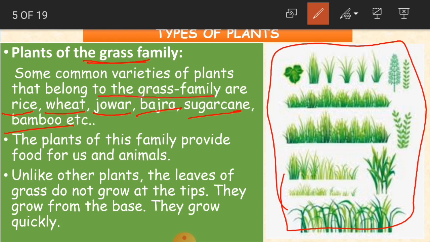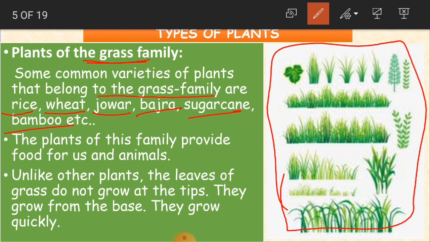They look like grass only. That's why they are called the grass family. We know the rice plant. Maybe you have seen the paddy crop. Paddy is nothing but rice. Wheat crop, sugarcane, bamboo, jowar. All these plants look like grass, because they are of the grass family.